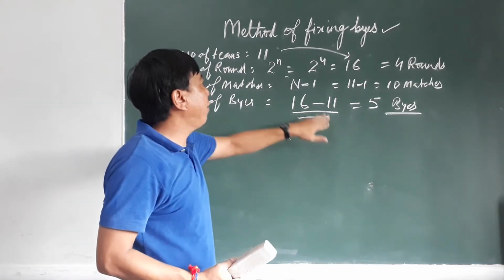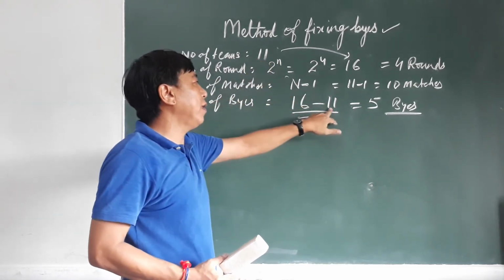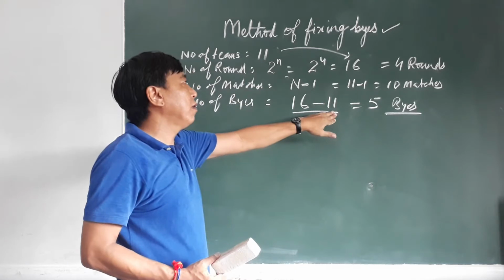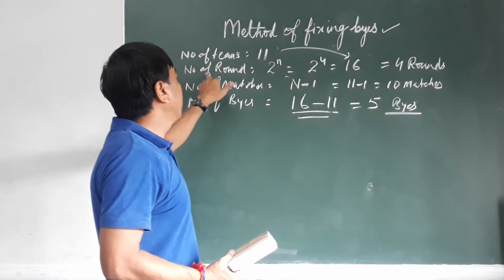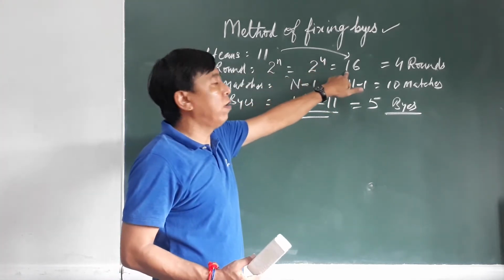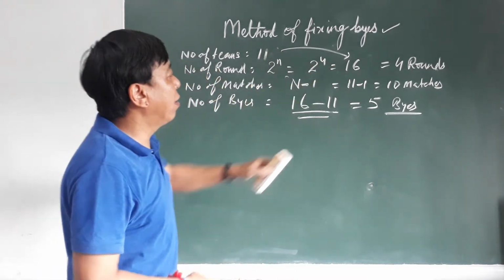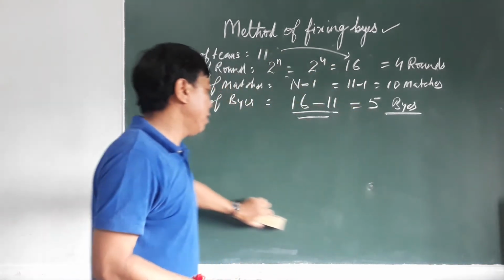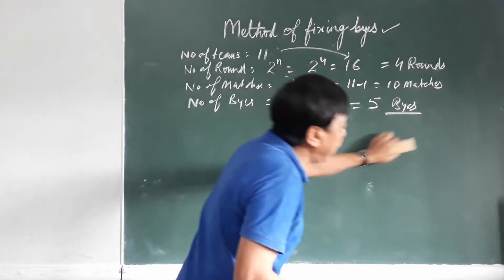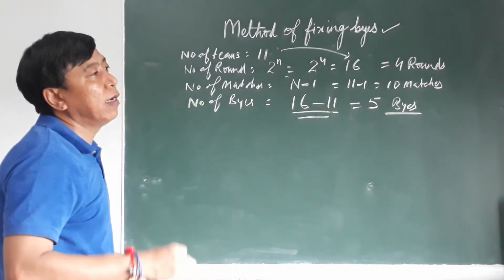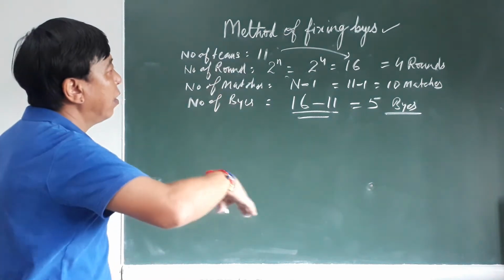If the number of teams is 10 or 12, it depends on the power of 2 nearest to it. Now 5 byes are here. How do you calculate how many teams will be in the upper half and the lower half?